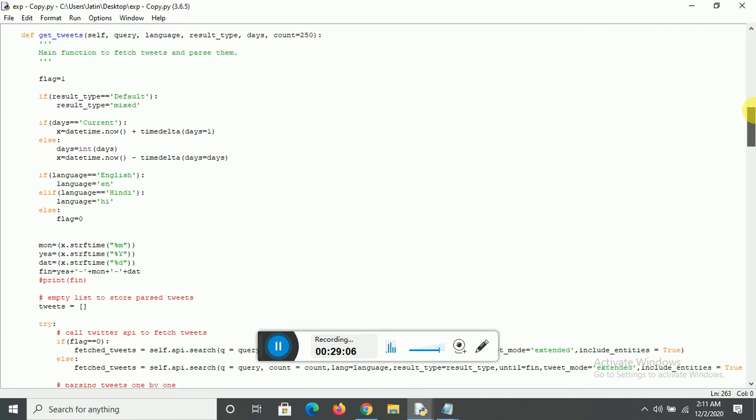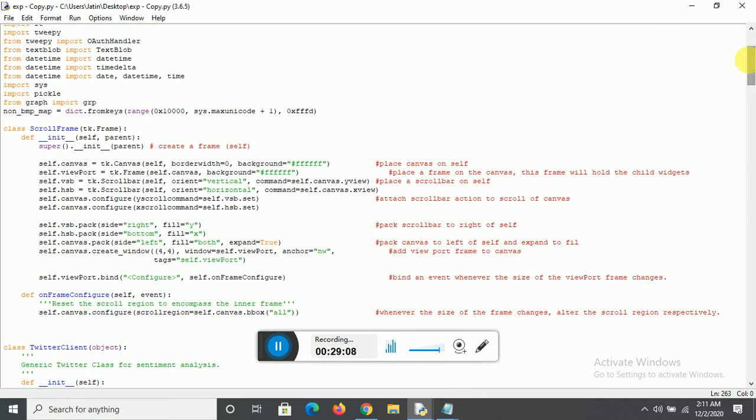Here we are using non BMP, basically a dictionary from keys. BMP means the basic multilingual plane. Basically, what the tweets are using is Unicode, right?